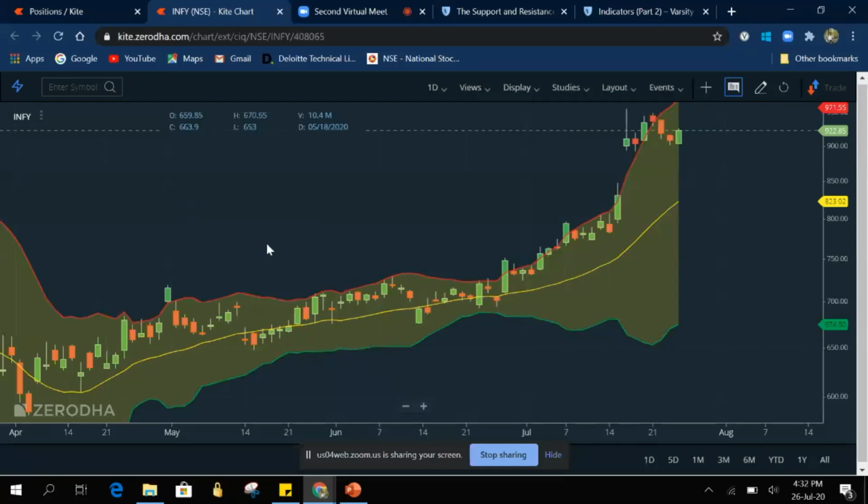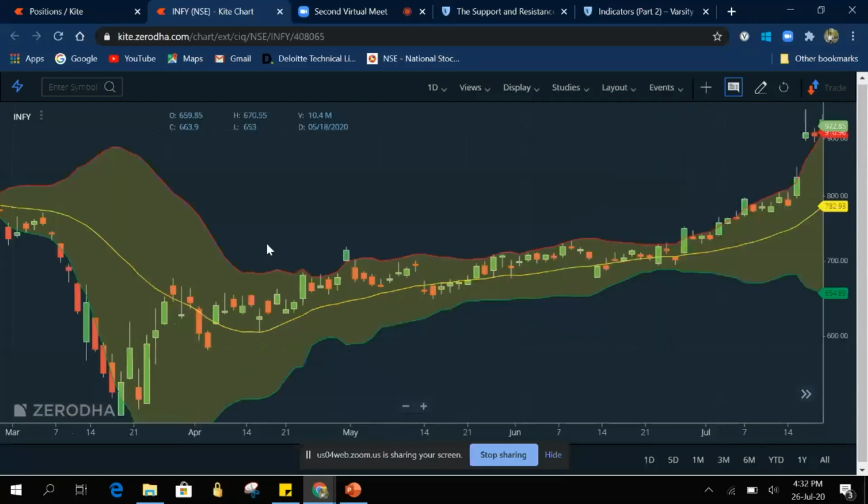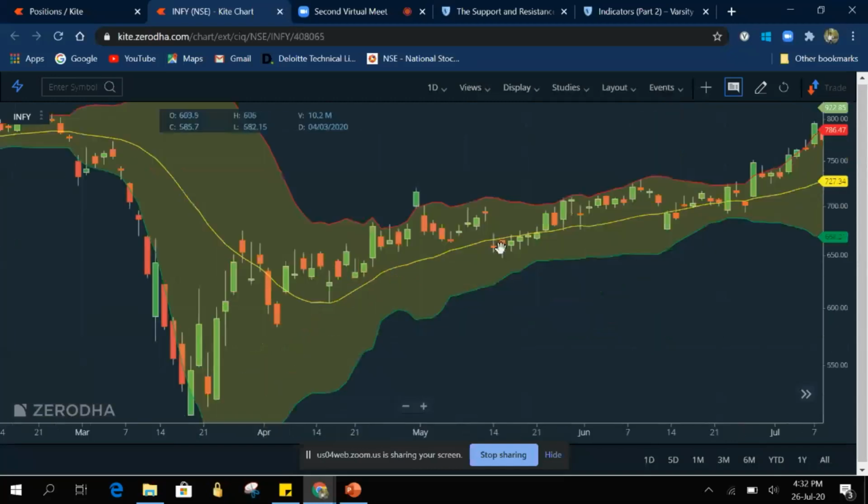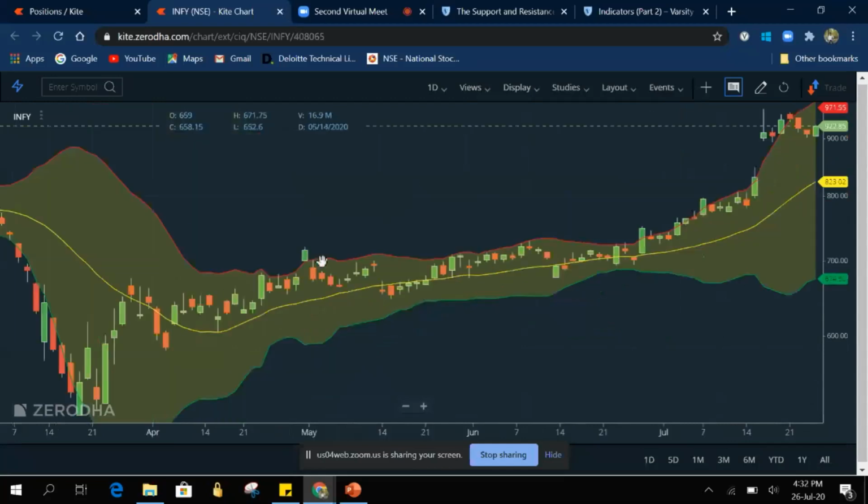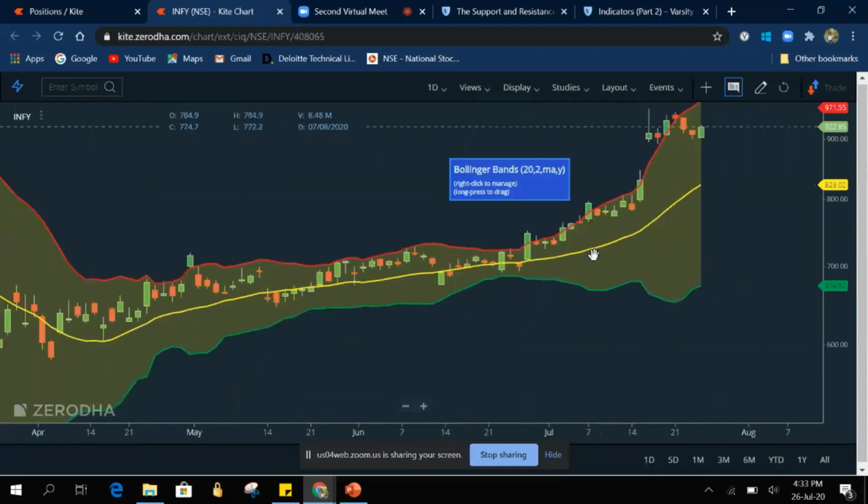Similarly, sometimes we can see a few candles out of the range. This happens generally because of some news that came in, which made the stock volatile and go out of the range. Generally, 99% of the time the stock will trade within this range. How this range is formed is done by back-end calculation, so we need not worry about that at all.